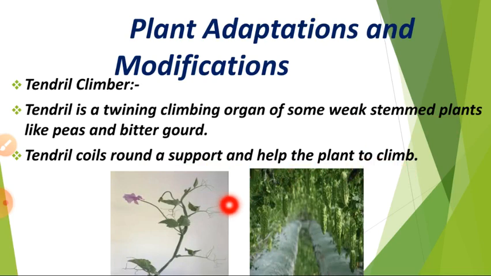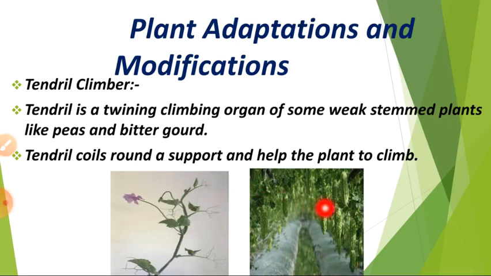In the sweet peas, the leaflets are modified into tendrils. This is the sweet peas plant. Why do they need tendrils? To help the plant to climb.